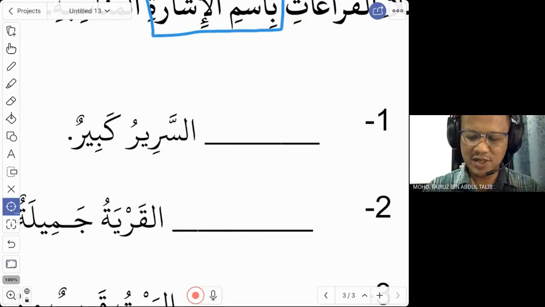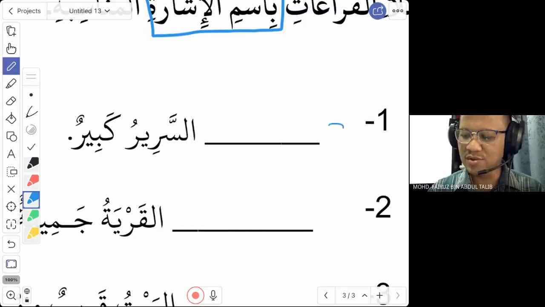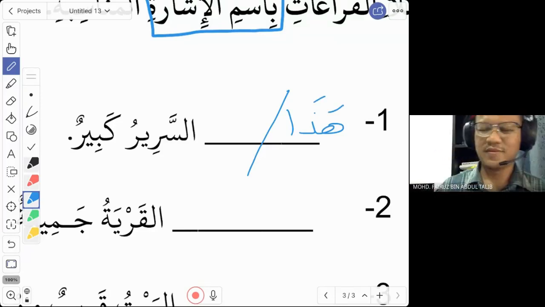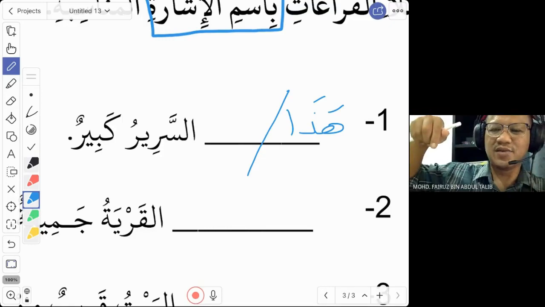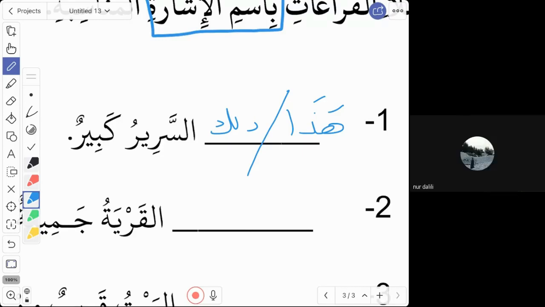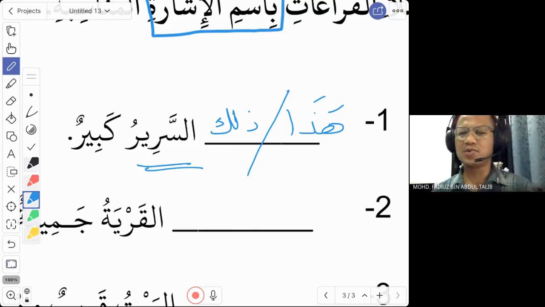Yes. What do you think? What is the correct word? Haza, good. There is another word other than haza. You say haza, this. What about that? If you want to say that, that is? Dhalika. Yes, correct. So, is this word sarir muzakkar or muannas? Muzakkar, yeah. Good. Because the next word, sarir, is a muzakkar word without the ta marbuta.